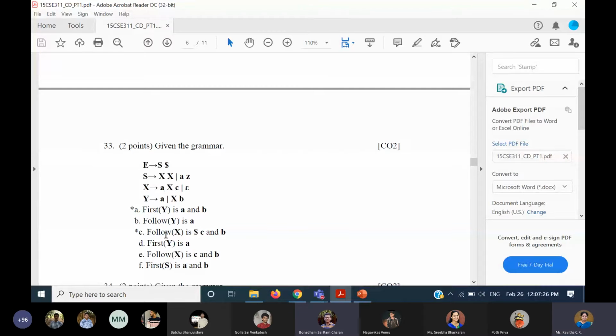So according to these options, follow of x is dollar, c and b, and of course a also will be there, but that option is purposely not given, so that you find which is the better answer in this. That's how it has to be computed.